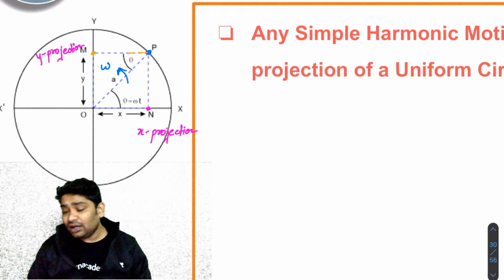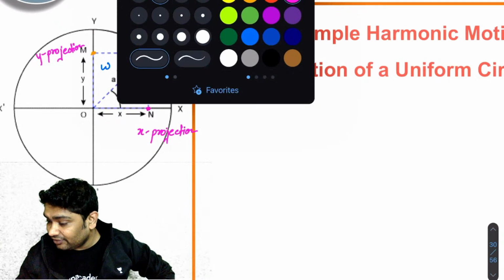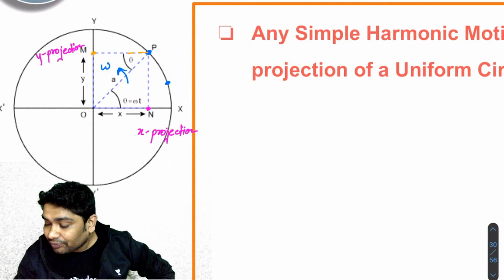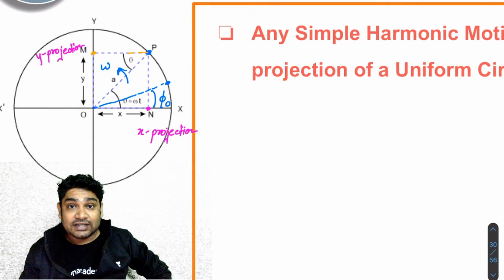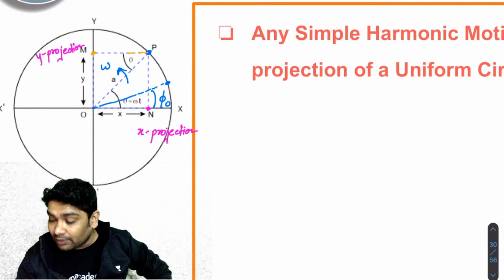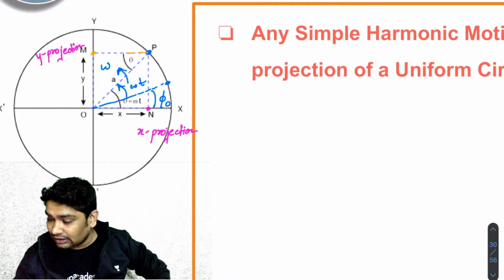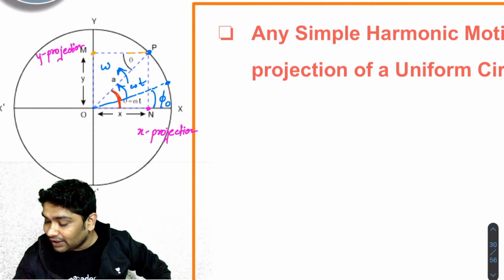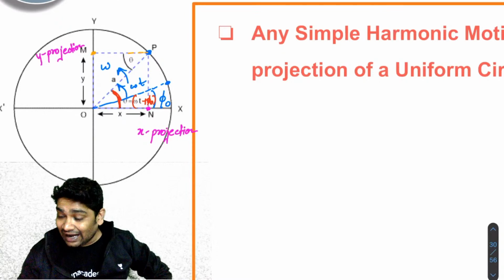So at any time t, imagine at time t equals 0, it was here. Let's imagine this was the angle phi naught, which is the angle it was at time t equals 0. Now in time t, it would have rotated by an angle of omega t. Correct. So this entire angle theta would be equal to omega t plus phi naught. Correct. So what is the height of this y projection?